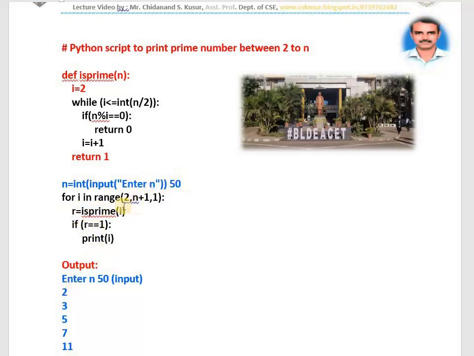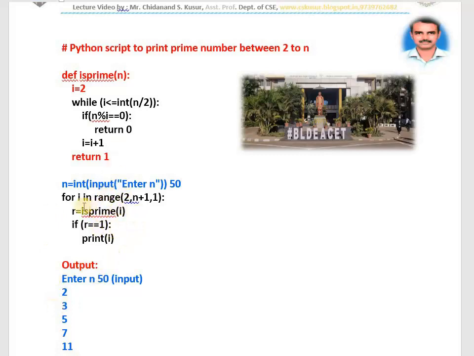Next i becomes 3. Take 3 and tell me. It gives 1, 3 printed. I give 4. Whenever you give 4, that function will not give you 1. It gives you 0. r is not 1, so I will not print 4. I give 5. It gives 1. Printed. I give 6. Whenever I give 6, it gives 0.